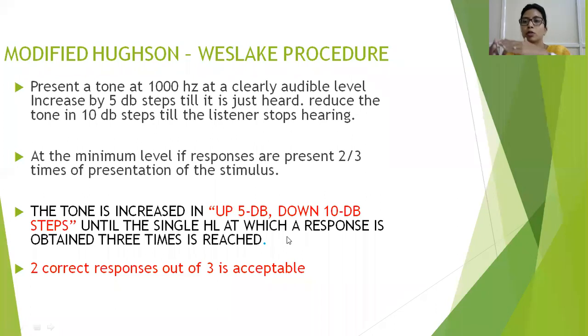So if the patient is able to hear, let's say at 30 decibel, yes. So next step, I go to 35 decibel. At 35, the patient is unable to hear. Okay. Then I will go down by 10 decibel, so I will go down to 25. So by going up and down, a middle intensity for that frequency is reached where the patient can hear it at least 2 times out of 3 trials. So that will be the place where I will mark on my graph.